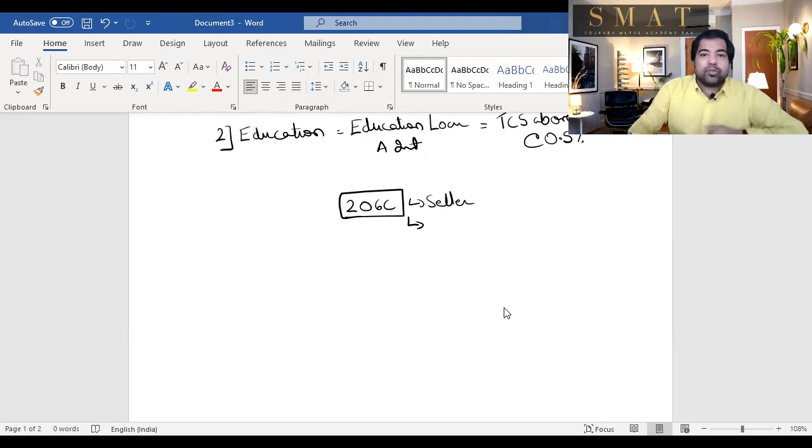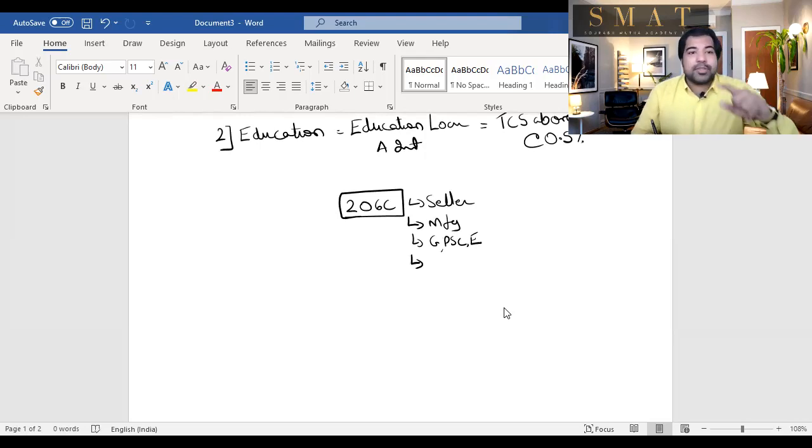No TCS if it's used for manufacturing processes. No TCS if it's a government, public sector company, embassy, etc. Also, alcoholic liquor, scrap, minerals, that one is 1%; parking lot, etc. 2%; timber 2.5%; tendu leaves 5%; and cars, luxury cars, 206C(1F), that is fancy cars, only if it's sold to the consumer, not sold to the distributor.